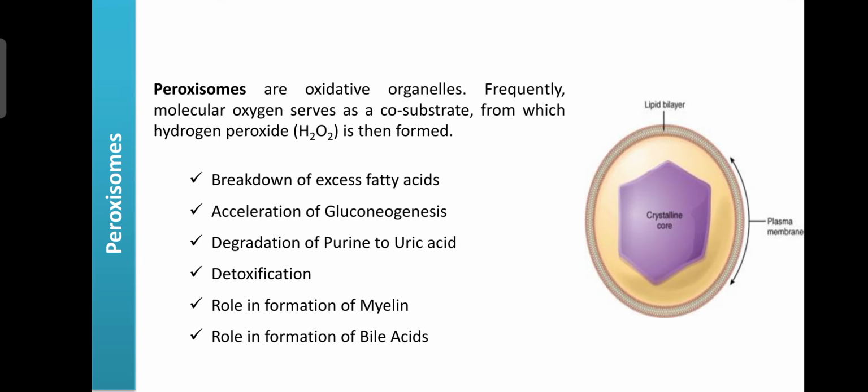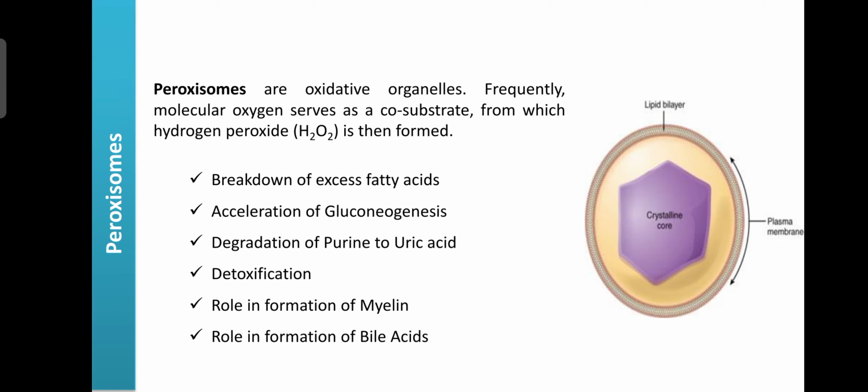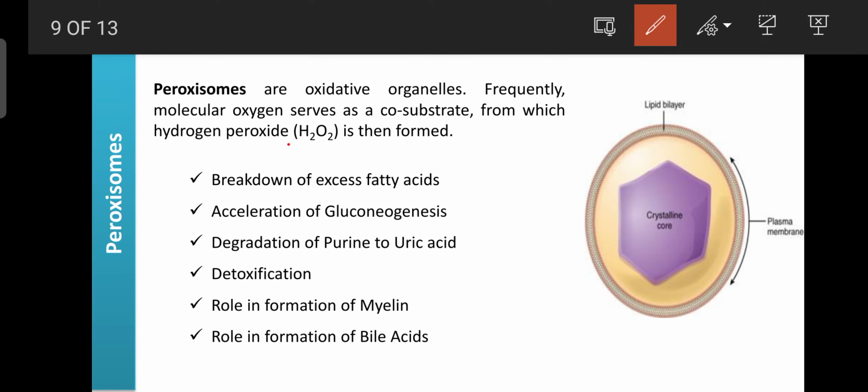Then peroxisomes. The peroxisomes are oxidative organelles. They use molecular oxygen for the formation of hydrogen peroxide, and hydrogen peroxide can help to kill microorganisms. So that's why the peroxisomes are involved in cleaning the cytoplasm, or keeping the cytoplasm free from microorganisms. Peroxisomes also play an important role in the breakdown of excess fatty acids.